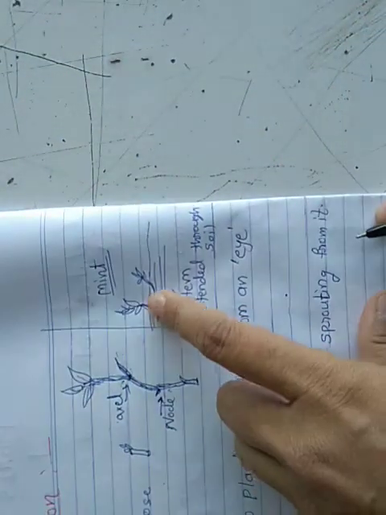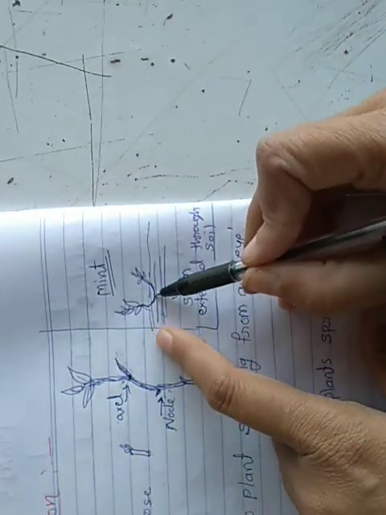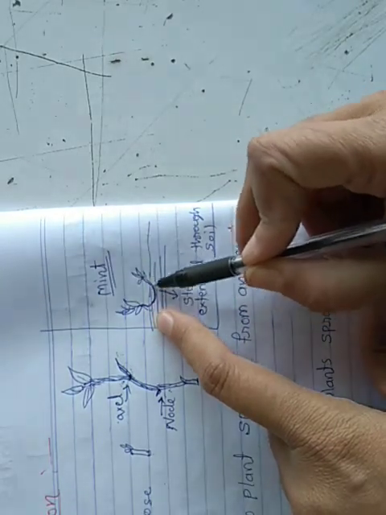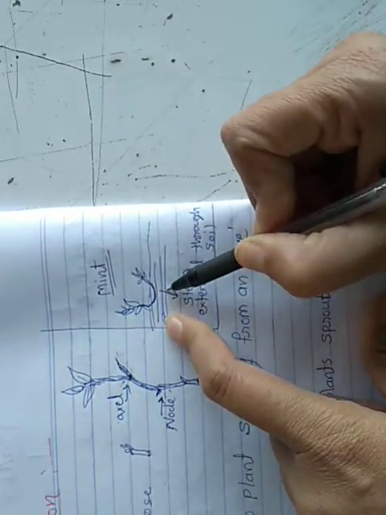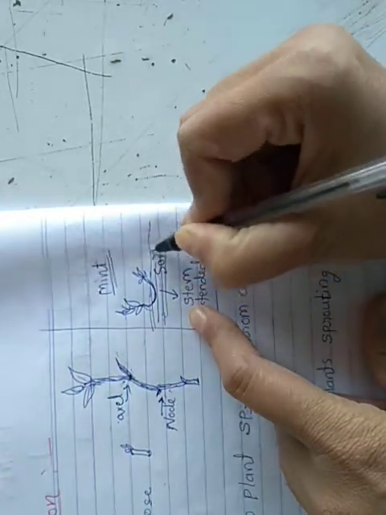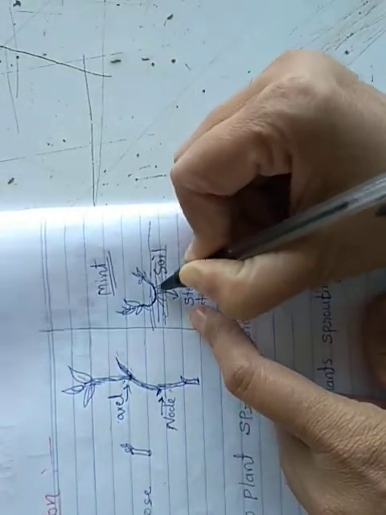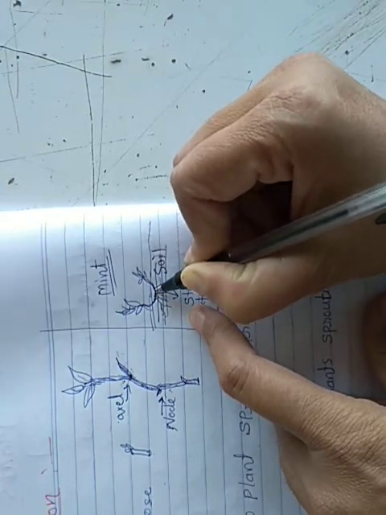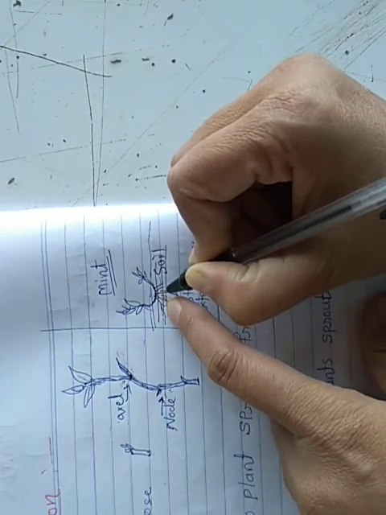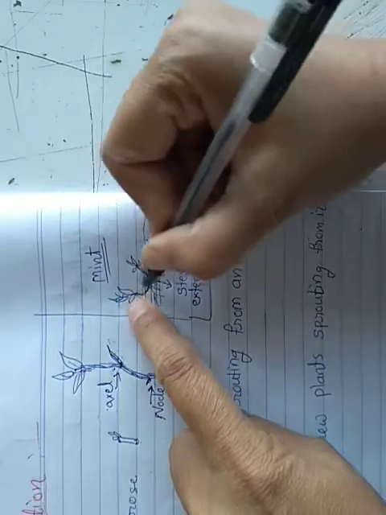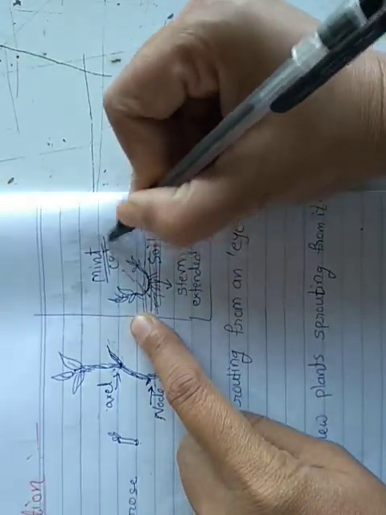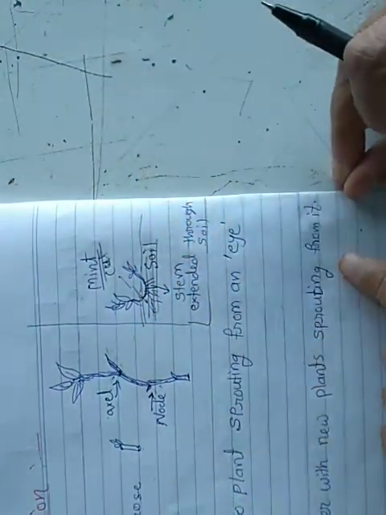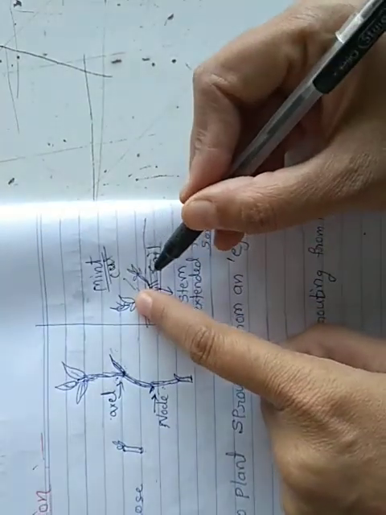In mint plant, see, it is some different type. One branch of that mint plant will grow side by side, and when that branch comes in contact with soil, the roots will grow at the bottom of this stem which came in contact with the soil. And if we cut that part of the stem and plant it at another place, then we will get a new mint plant.